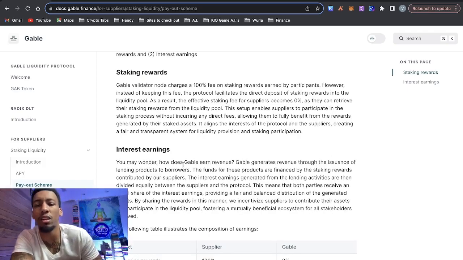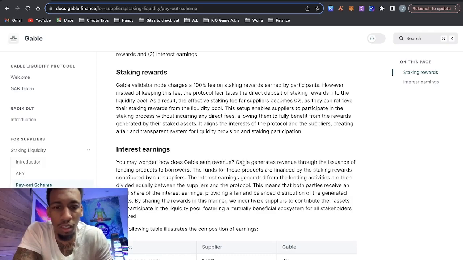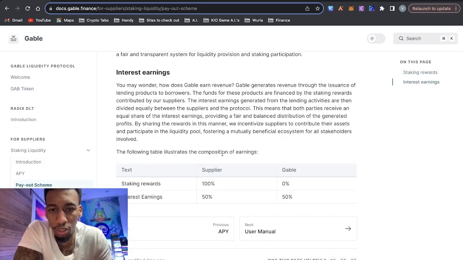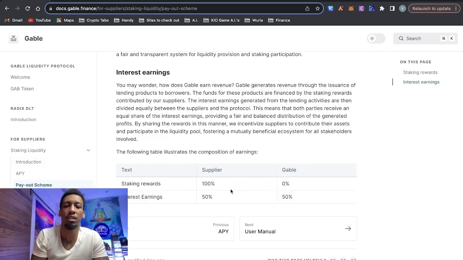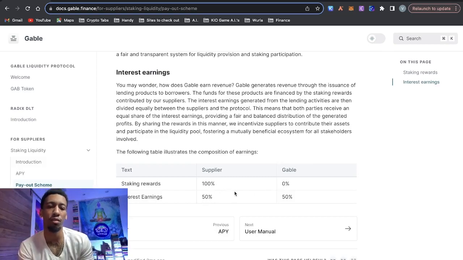Now, interest earnings. They talk about how Gable earns money. So it says Gable generates revenue through the issuance of lending products to borrowers. The funds for these products are financed by the staking rewards contributed by our supplier. The interest earnings generated from the lending activities are then divided equally between the suppliers and the protocol. This table shows the earnings composition. So staking rewards, the supplier gets 100, Gable gets 0. So essentially for the validating it to be a validator. But as far as the interest earnings, they get 50%. The supplier gets 50%, Gable gets 50%.